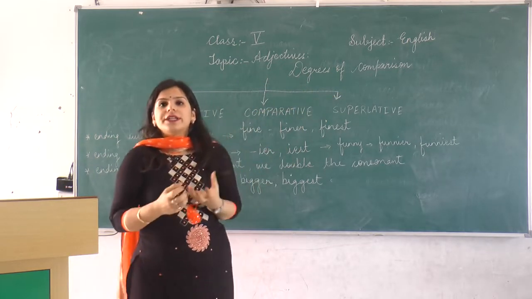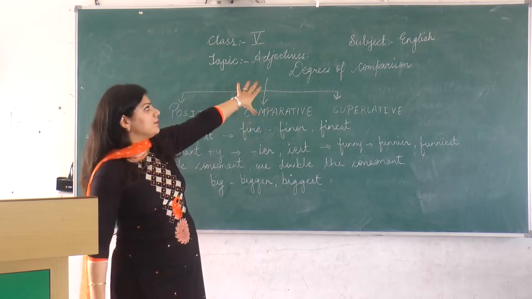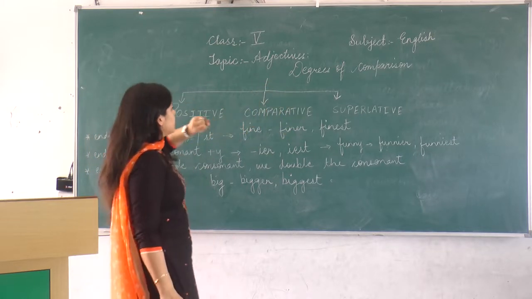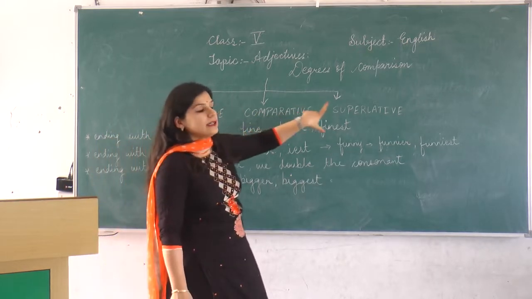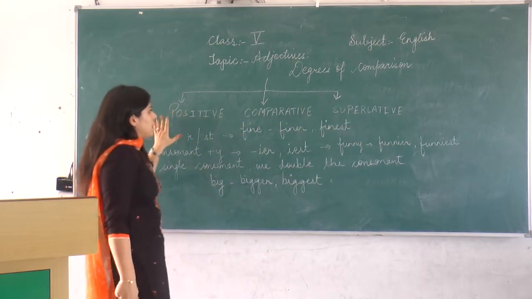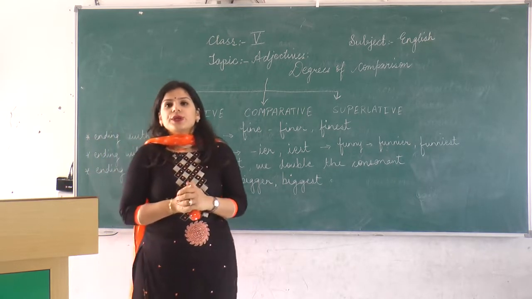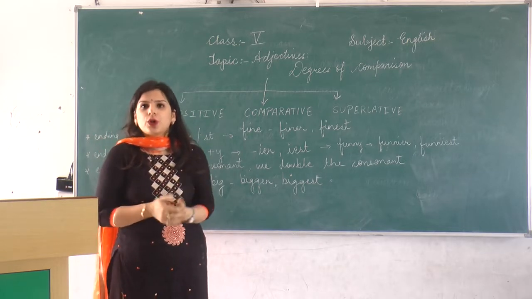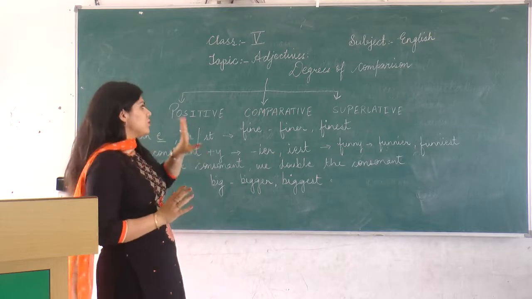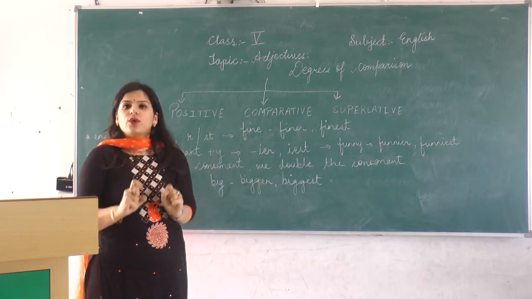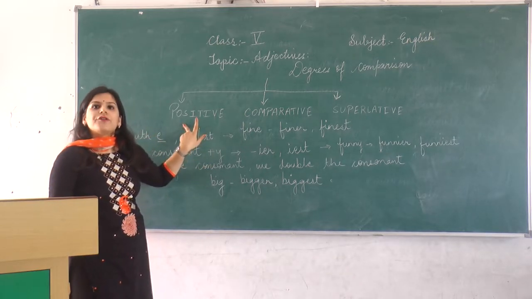When we compare the qualities of one or the other person or more than one, there we need the degrees of comparison. So there are 3 degrees of comparison in adjectives: positive, comparative and superlative. Now, for example, adjective of quality, a sentence is Ram is a tall boy. So here the quality of Ram is that he is tall. So when we are saying that Ram is a tall boy, which means that there is no comparison, we are only talking about Ram and his quality, that he is a tall boy. So that will come under positive degree of comparison.